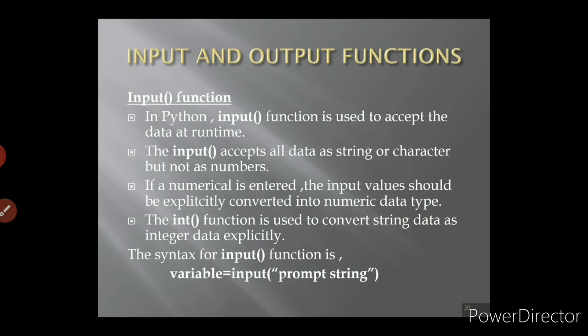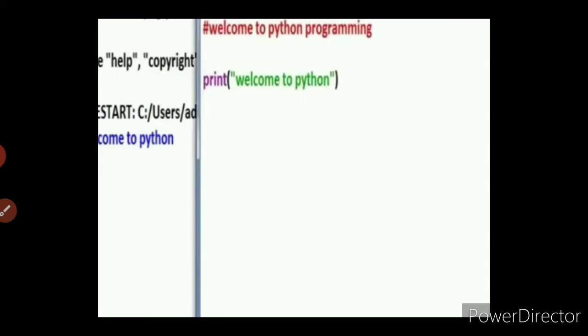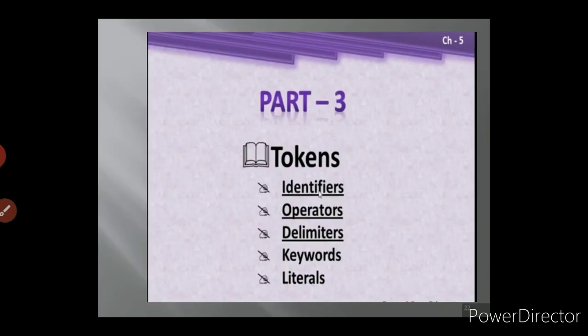The syntax for the input function is variable equal to input, along with the parenthesis, you give your prompt string, that is your input data. For example, if you want to display welcome to Python, you have to use the print function. So print, along with the parenthesis and the double quotes, you type welcome to Python, then your output will be displayed in the command prompt.